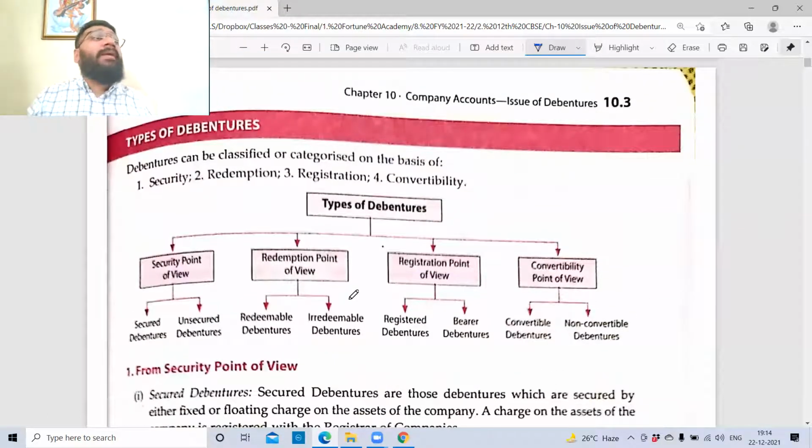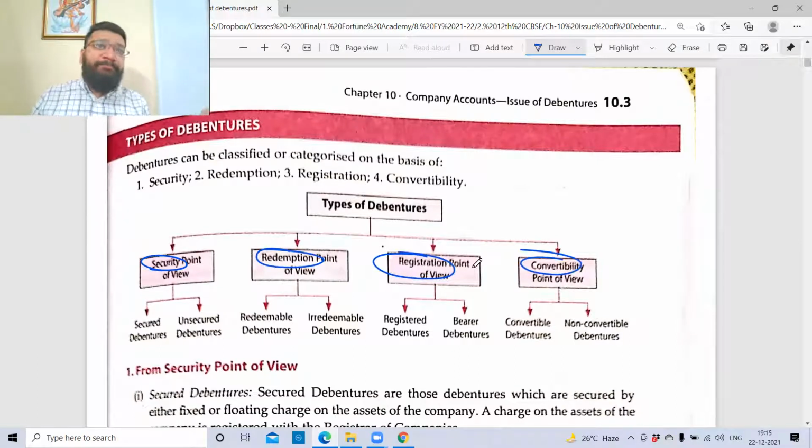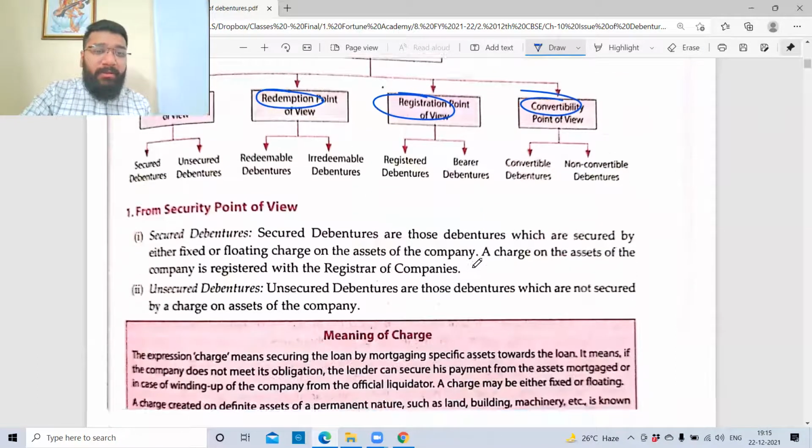Features of debentures or types of debentures. I will restrict my theory discussion with this, and then we'll take a break and start with the practical concept. Too much of theory is very difficult for me also to digest. So types of debentures. You can classify it from the point of view of security, redemption, registration, and convertibility. So let's see the first one.